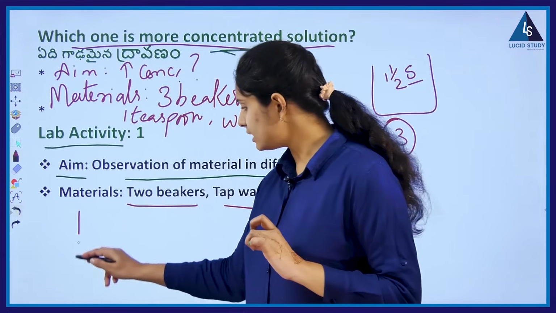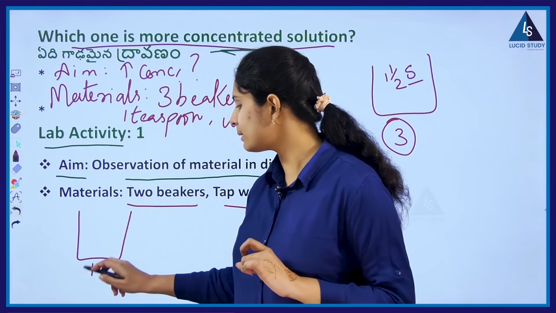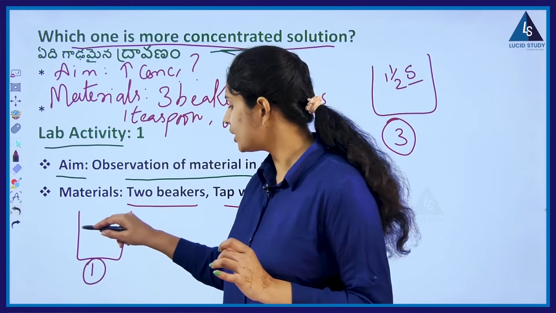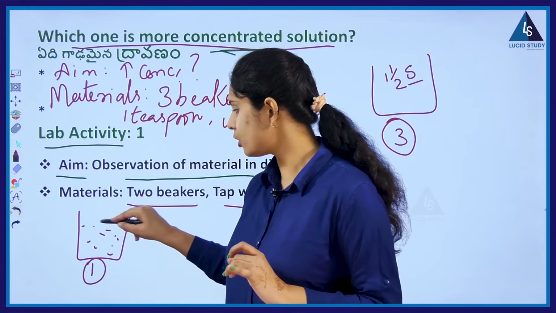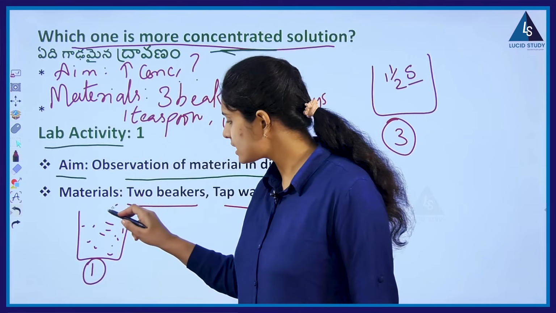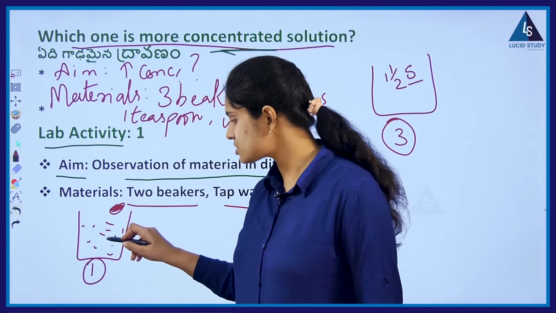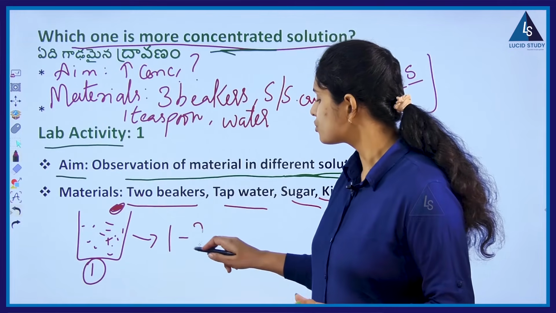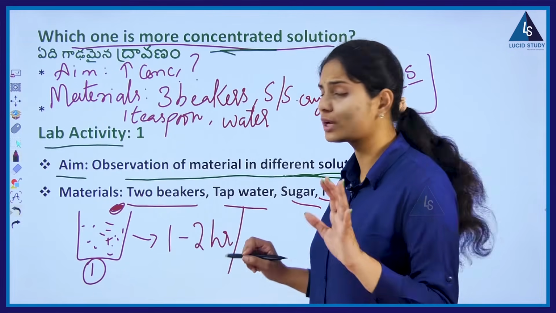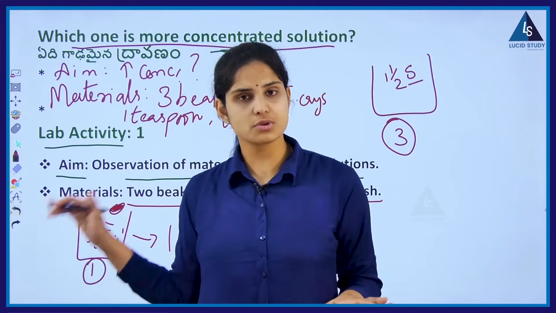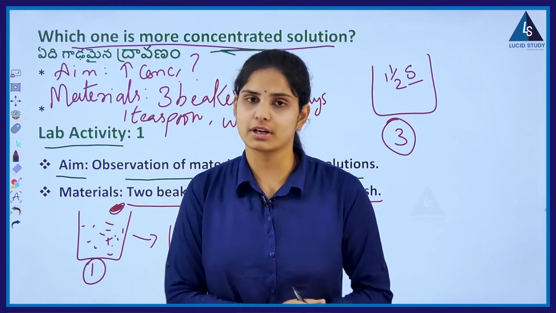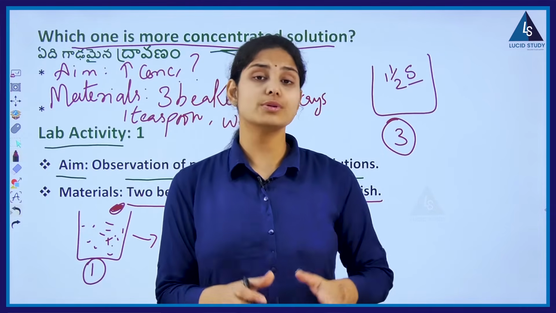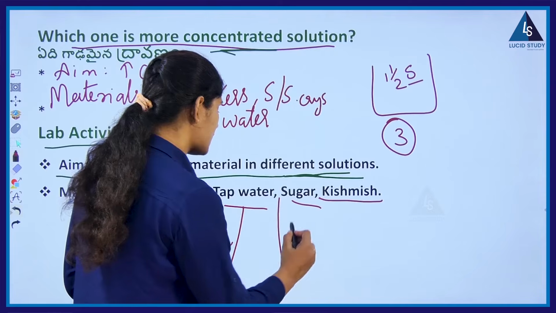Take 1 beaker out of these 2 and label it as beaker number 1. Now place some water in it, add the raisin, that is kishmish, into it, and leave the setup for 1 to 2 hours, or even overnight. Close the beaker and leave it overnight. Just note down the observation that you see the next morning.